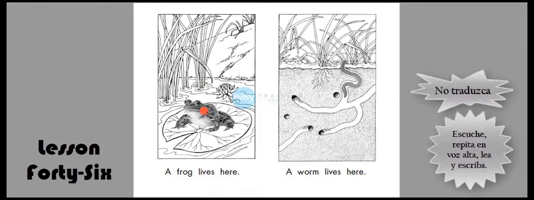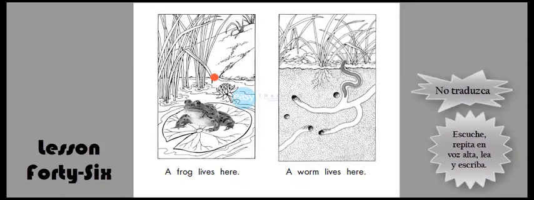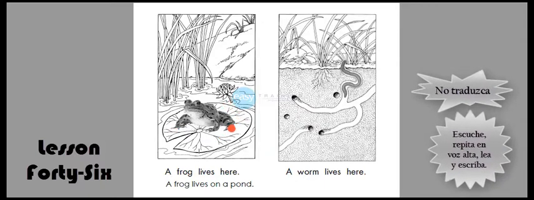This is a frog. A frog lives here in this place. A frog lives here. This place is called a pond. So I can say that a frog lives on a pond. Okay, a pond. And this is a lily pad. This part of a plant here is a lily pad.